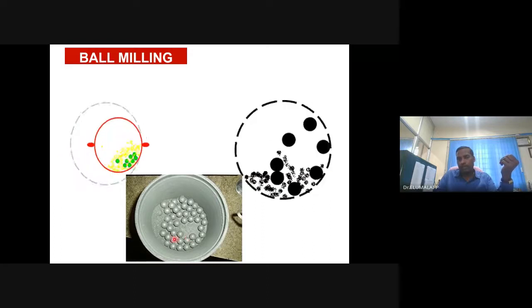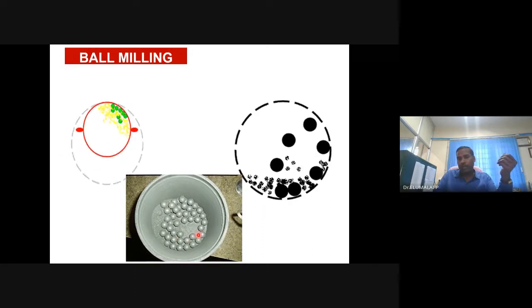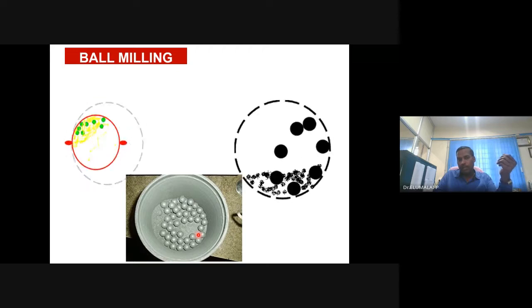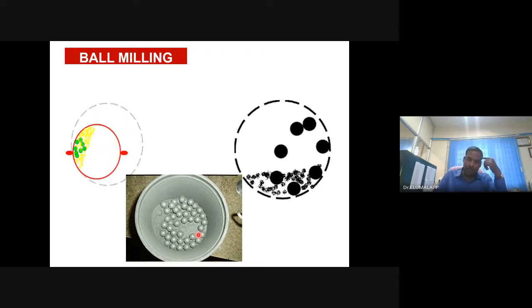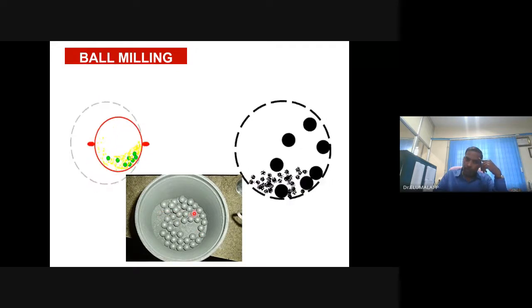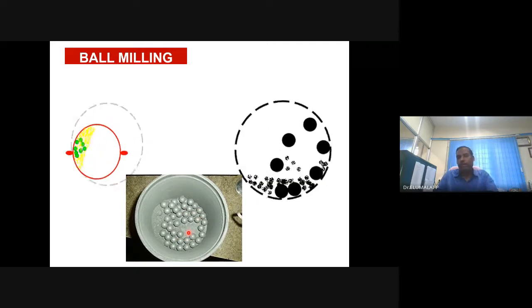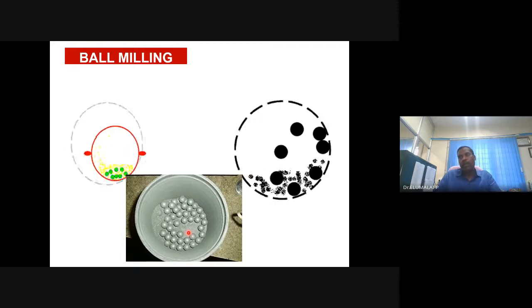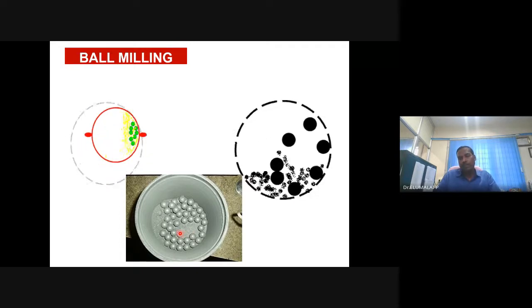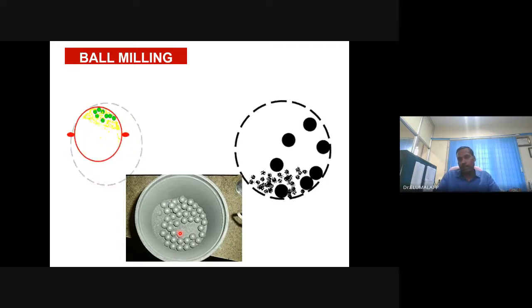You cannot completely fill it and start rotating it. It will not rotate even at any RPM. So you take a little, then embed a number of balls. This number of balls also will matter. Lesser the number of balls, lesser the efficiency, or the longer the time it will take.